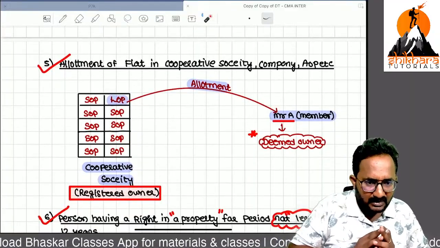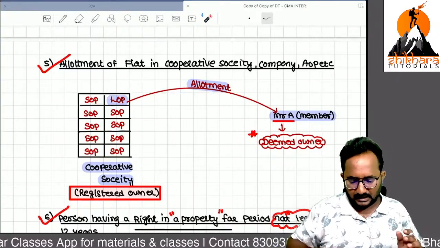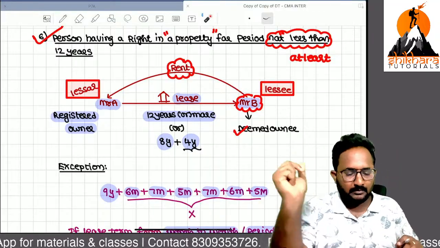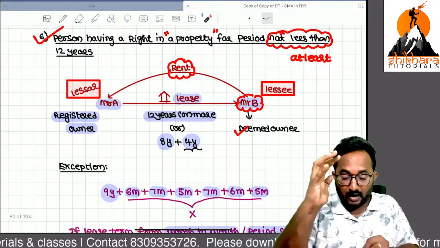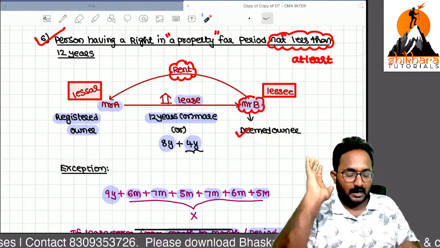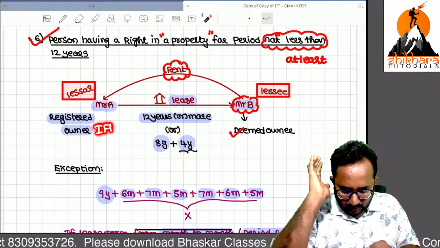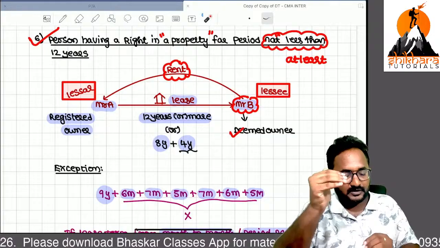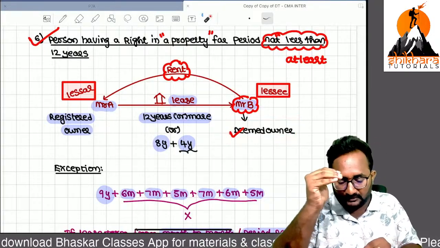Sir, it's only for lease, not for rent. Hey, what are you asking? I don't know what you are asking either. Frame the sentence again. Remember, he is only receiving that income. He is required to pay the tax. But on behalf of this person, I am the deemed owner. That's why I will pay the tax. I will pay the tax as a deemed owner. Normally that would be taxable under income from house property in this person's hands only. But on behalf of this person, because I am acting as a deemed owner, now I will pay the tax. The remaining amount I will shift to Mr. A.